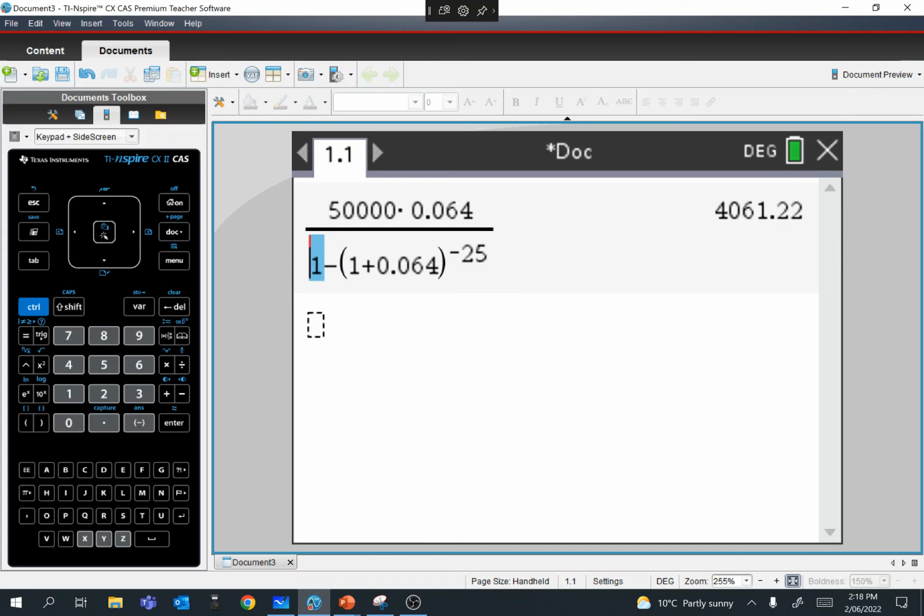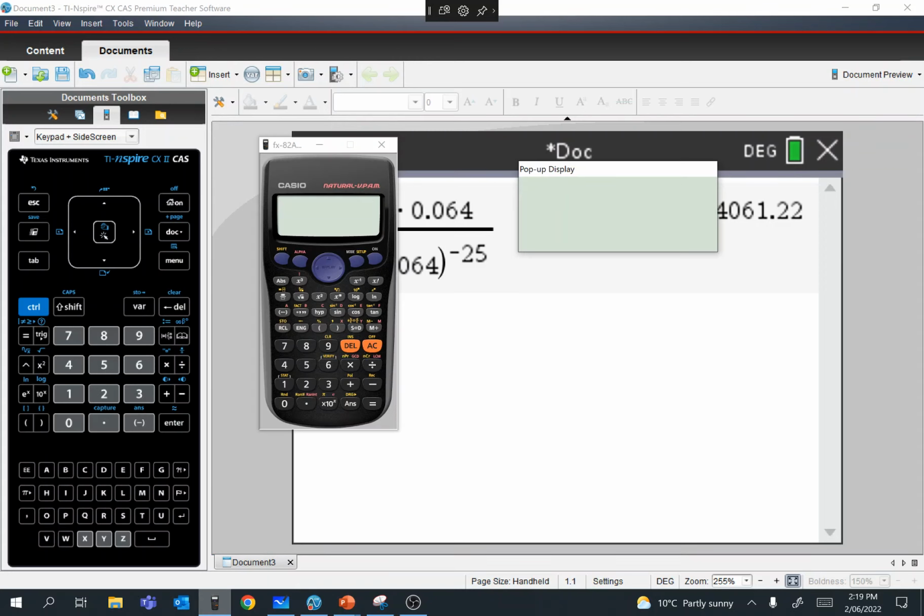Sorry, that's not quite right, is it? This calculator's just not working for me, so I'm going to try it on this one. Let's try it again on here. 50,000 times 0.064, divided by 1 minus 1 plus 0.064 to the power of negative 25.